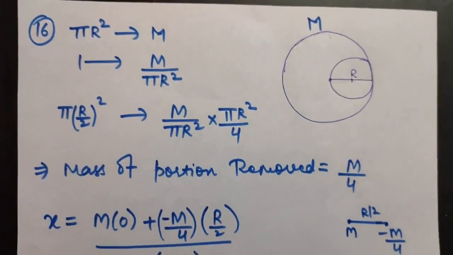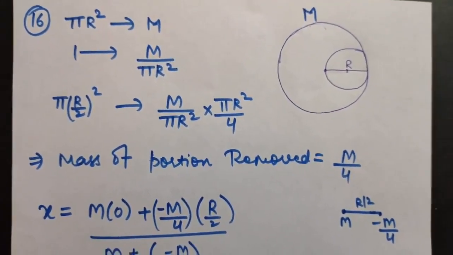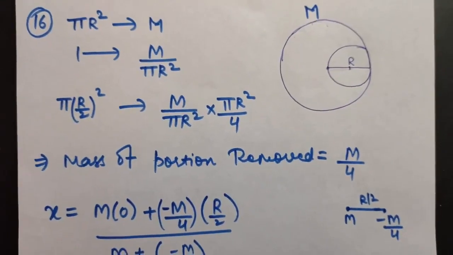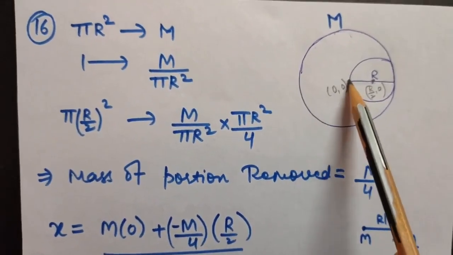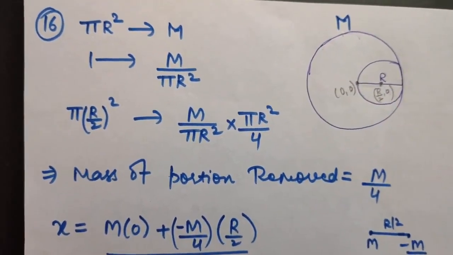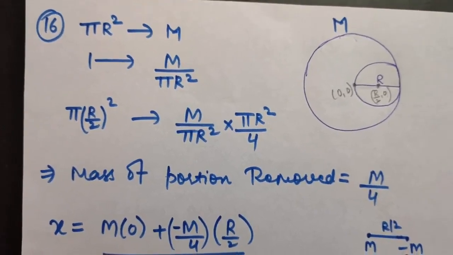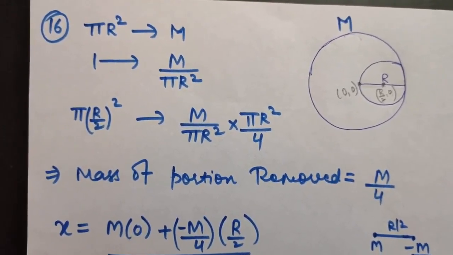Okay, now to calculate center of mass, as you know, we have to choose some origin. So I am assuming this point to be origin. So this point will be r by 2, 0. Now you know the formula of center of mass is (m1 x1 plus m2 x2) upon (m1 plus m2).